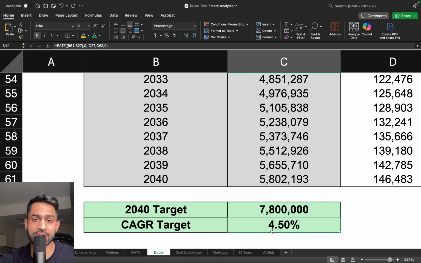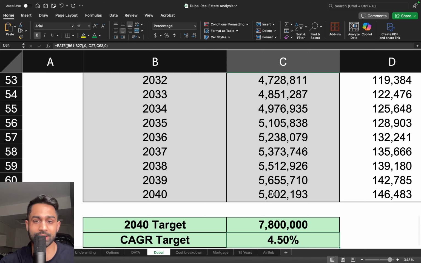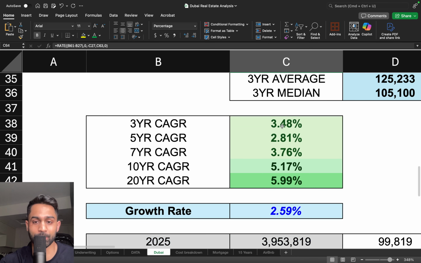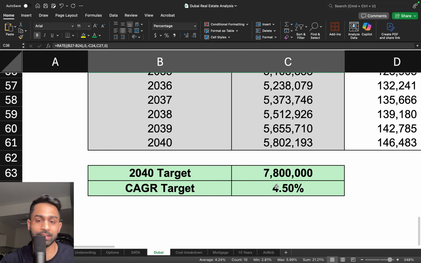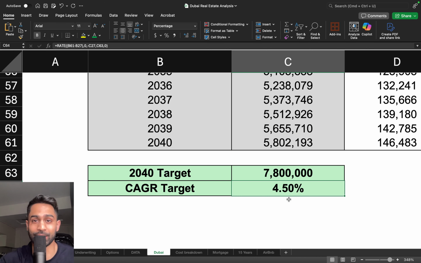That's some of the numbers that Dubai has been able to achieve. So once again, this is the CAGR, which Dubai has been able to very comfortably achieve over the last several decades. And so it's not crazy to assume that it can grow its population by 2 to 4% if there is a consistent influx of businesses and jobs moving into this region.